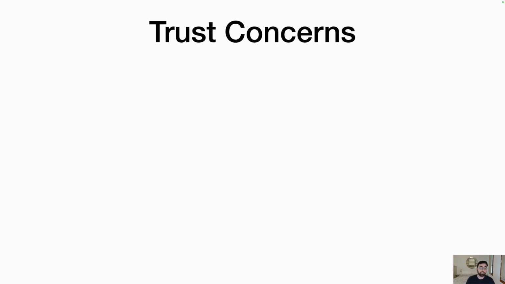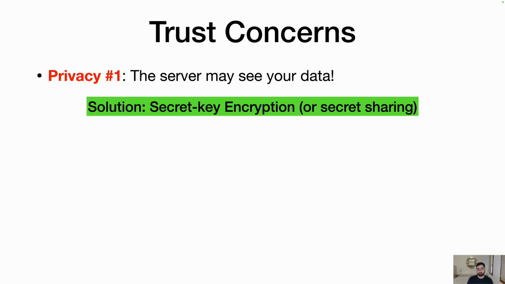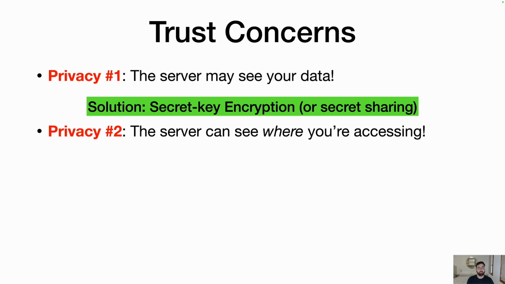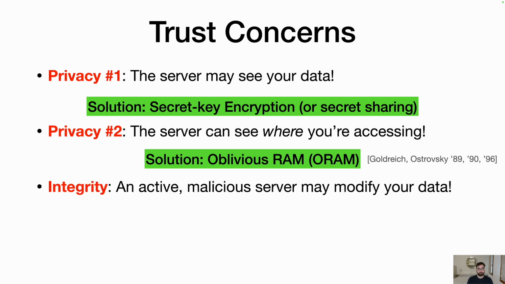This naturally motivates a few questions of trust. One trust concern is a basic privacy one, that the server may see your data. And thankfully, secret key encryption and cryptography naturally solves this task, or secret sharing if you have multiple non-colluding servers. Another more subtle privacy trust concern is that the server can see where you're accessing. And this actually can turn out to reveal a lot of sensitive information. And the solution to this is oblivious RAM, or ORAM, introduced by Goldreich and Ostrovsky.